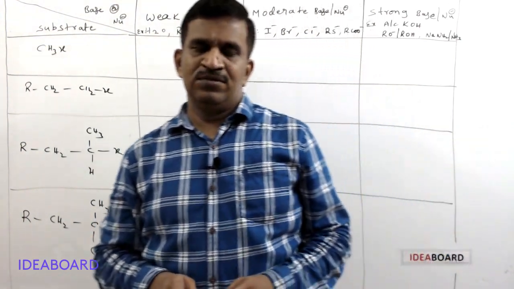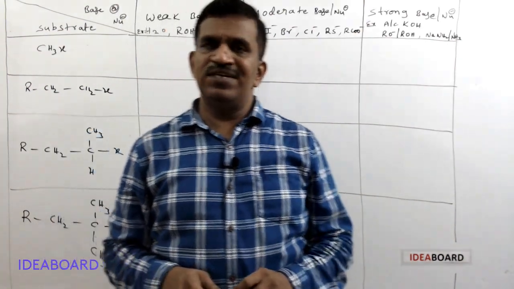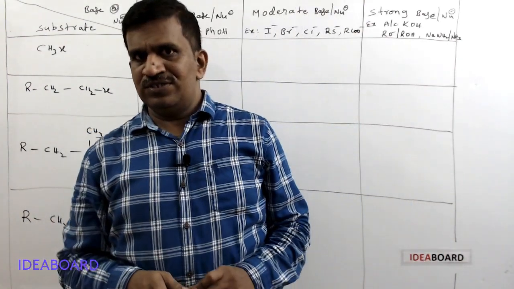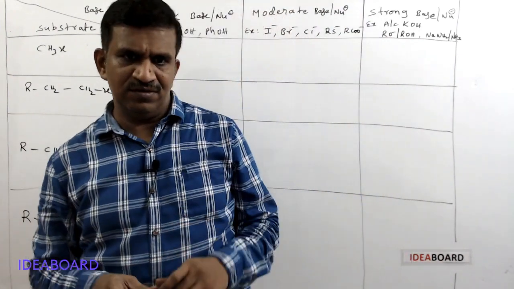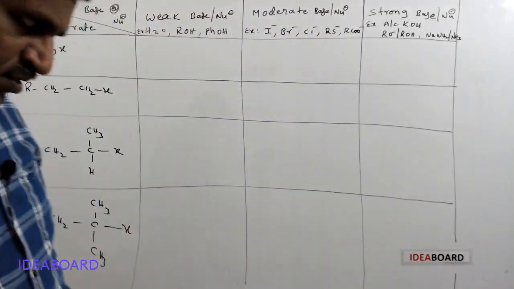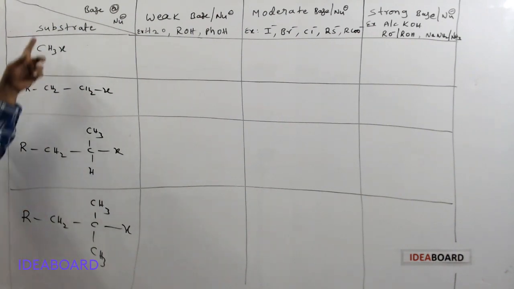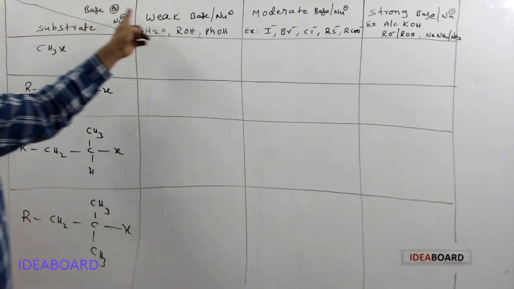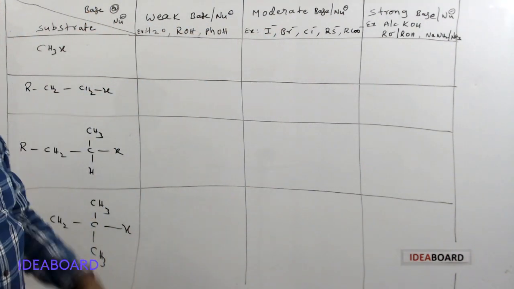Hi students. In the previous class I discussed E1, E2 and E1cB reactions, and today we will discuss the comparison between all types of reactions with different substrates. If you see this table, on one side I am taking the different types of substrates, and on the other side I am taking a base or a nucleophile.